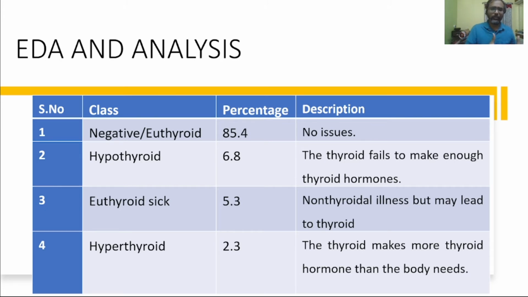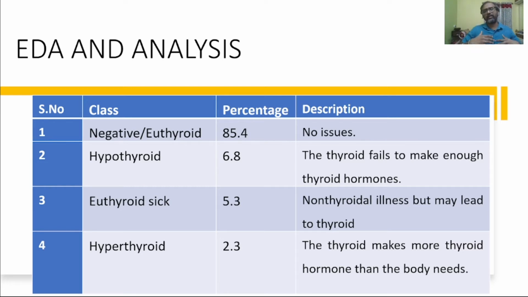When we do a preliminary analysis on the blood test or whatever test it is, it says there are no issues, but that can lead to thyroid problems. They are very minor thyroid-related issues that can go away without any medication, but we should be very careful. The fourth one is hyperthyroid.